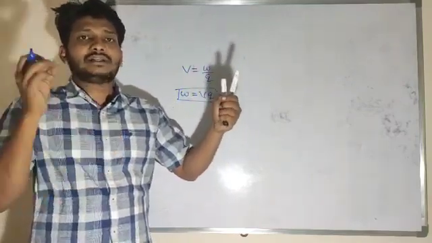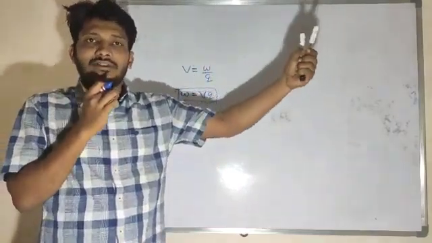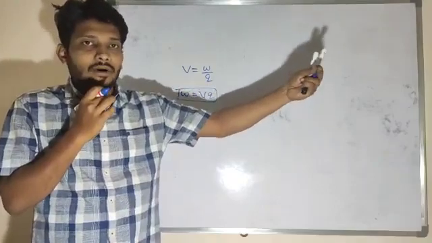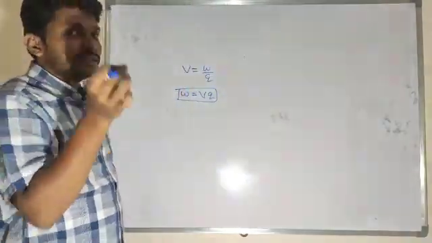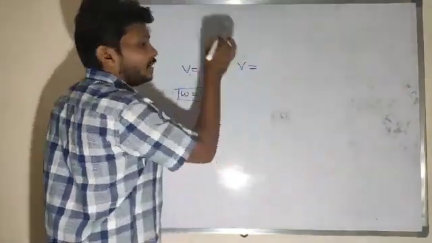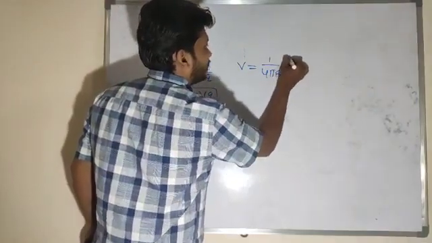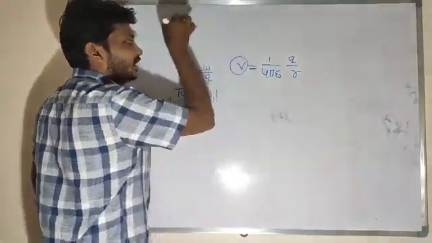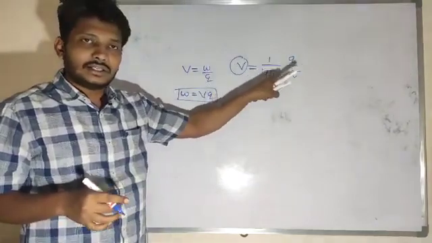For example, I will consider a plus Q amount of charge, and a 1 coulomb charge at an infinite distance from it. That 1 coulomb of charge I will bring from infinite distance to a finite distance. The work done is equal to 1 by 4 pi epsilon naught Q by R. That work done is stored as electrostatic potential. So in the previous class we derived this equation.